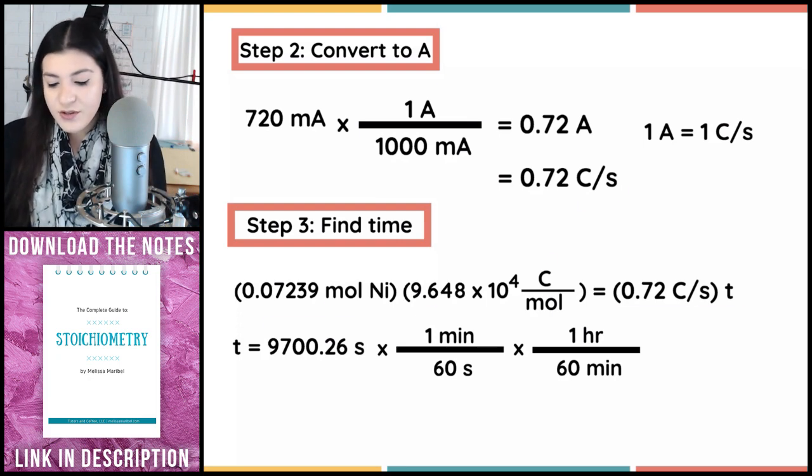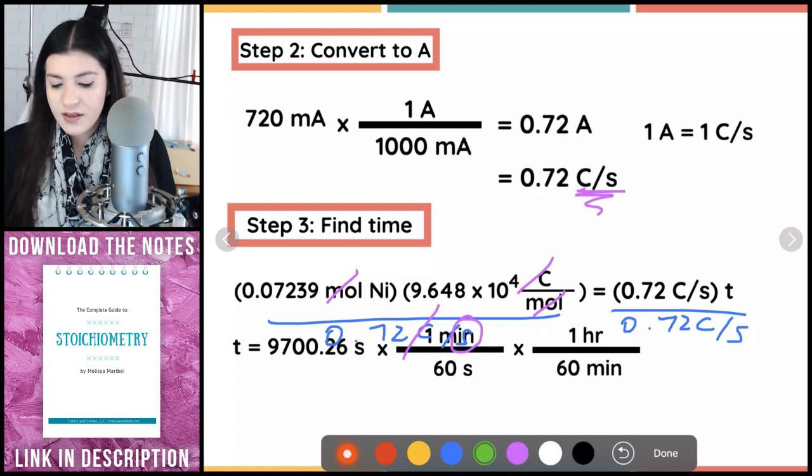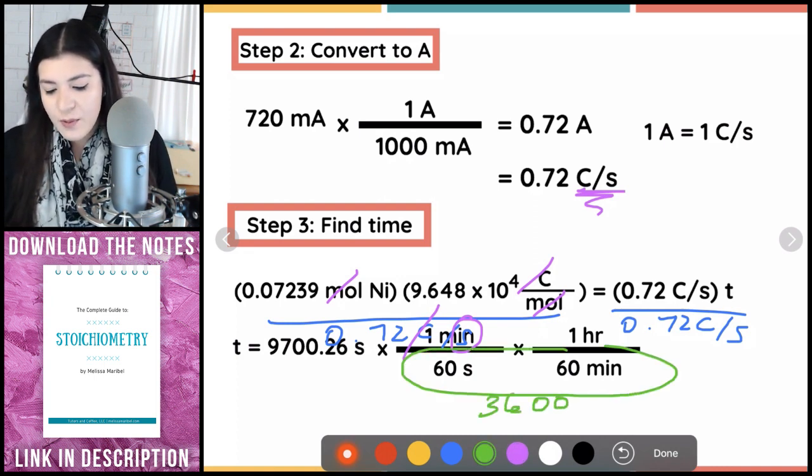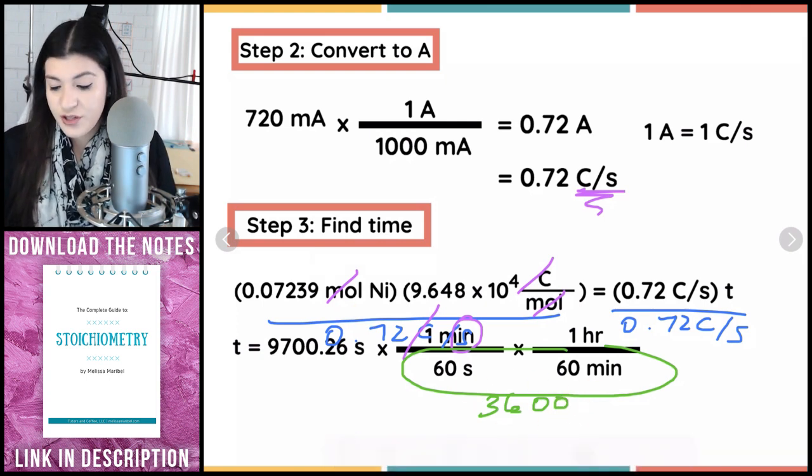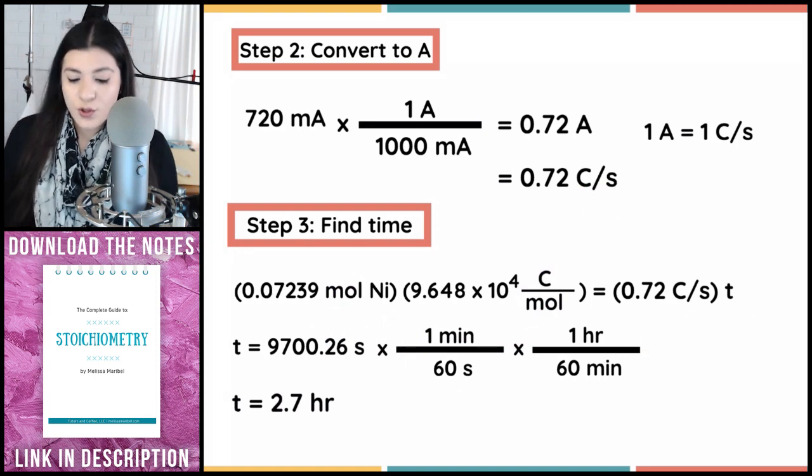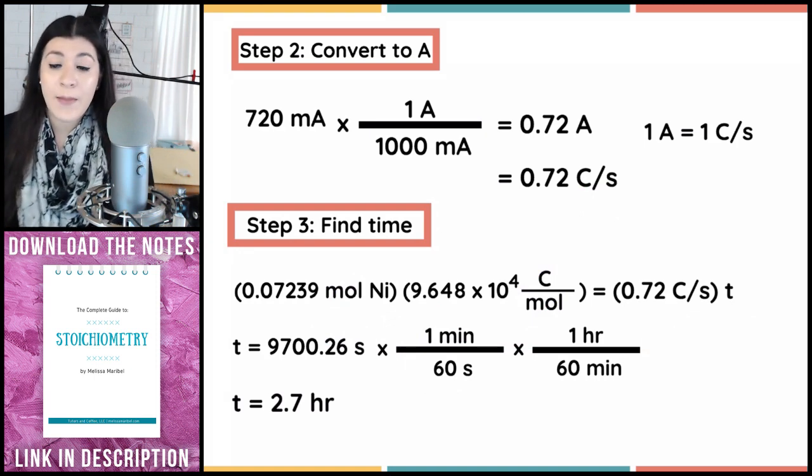And then all I have to do, hold on. I know it's a little bit messy here, but I would multiply these two first. So we get this. And then I would divide these two values. So this divided by that 3,600. And then I would get 2.7 hours, and that would be my answer for that one.